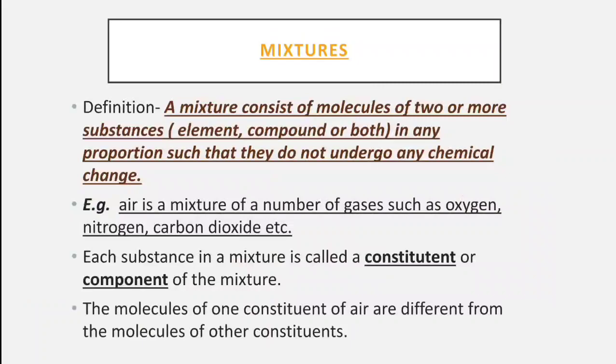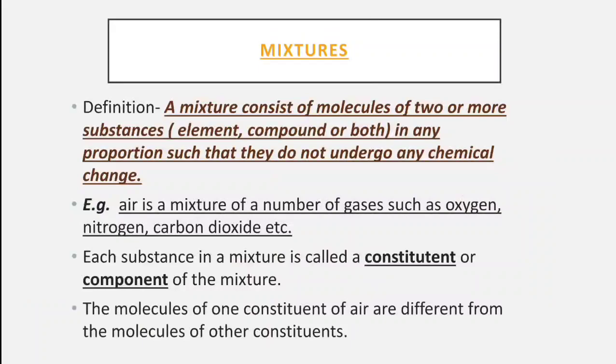Molecules may be of elements, molecules may be of compounds, and they may be present in any proportion. It is not necessary that the proportion should be fixed, and they should be mixed in such a way that they do not undergo any chemical change.